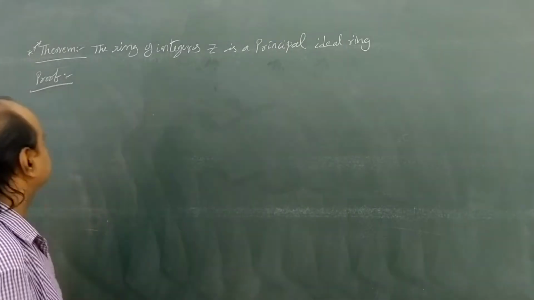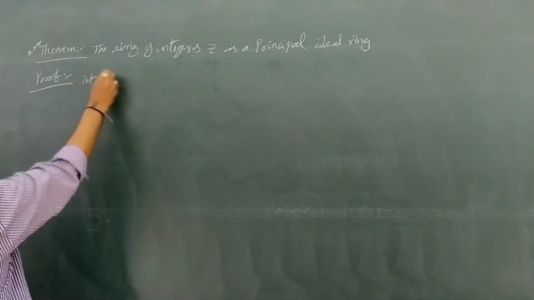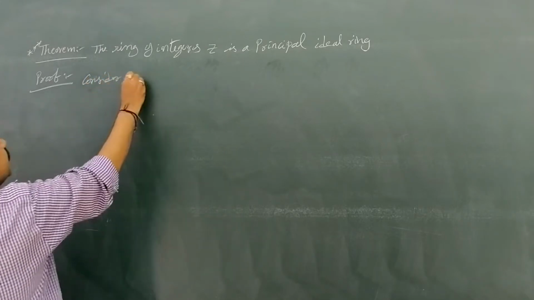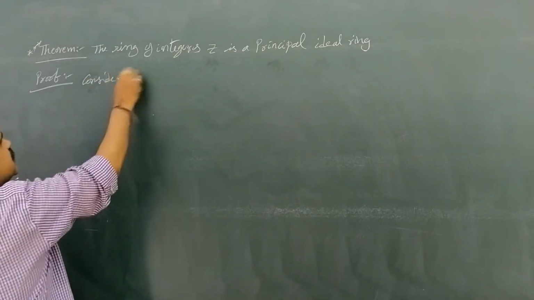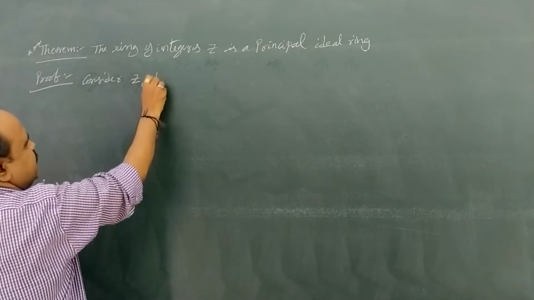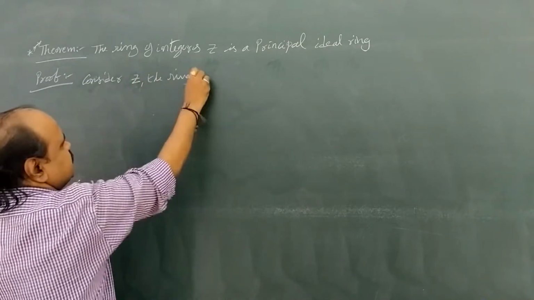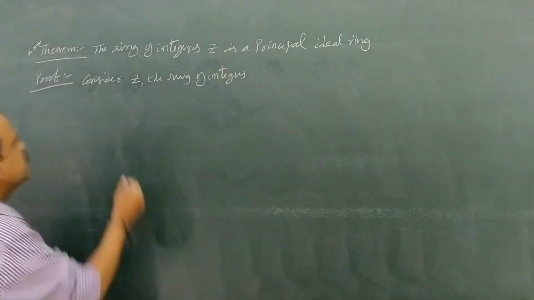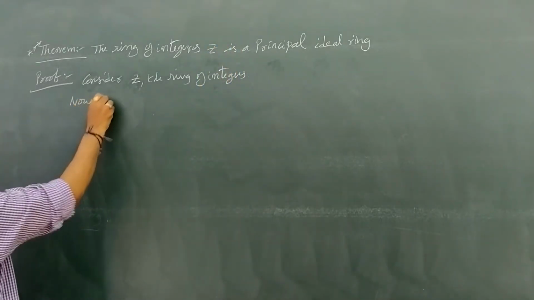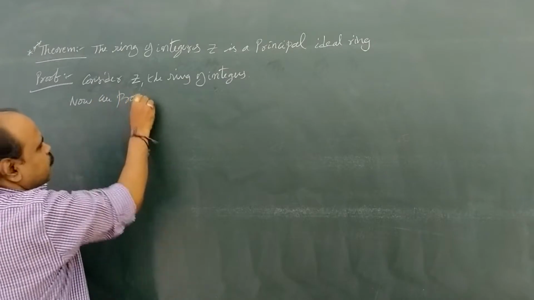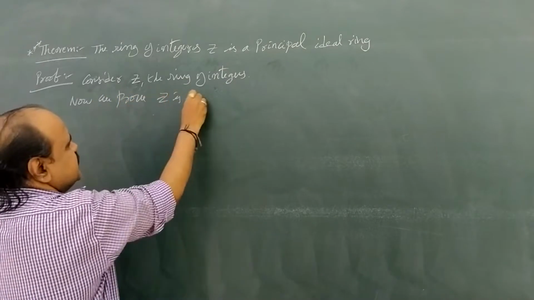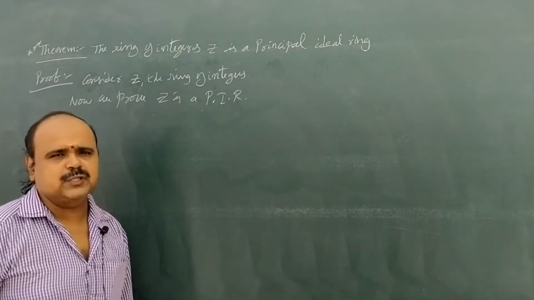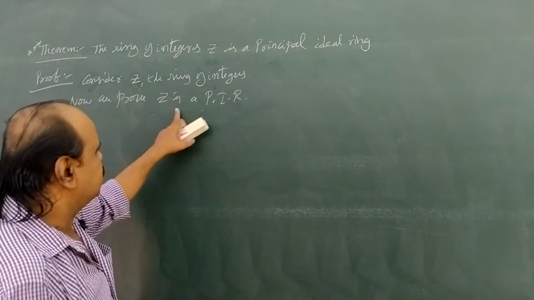Okay, now come to the proof. Consider capital Z, the ring of integers. Now we prove Z is a principal ideal ring. Now what are we going to prove?